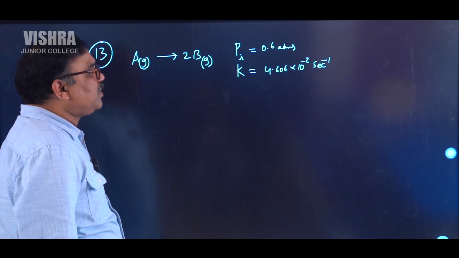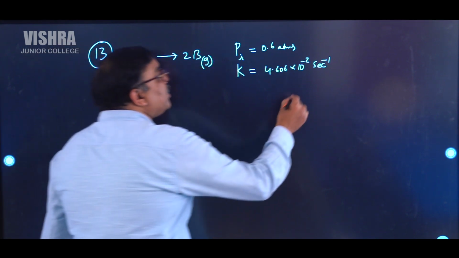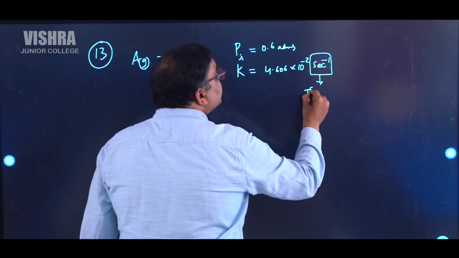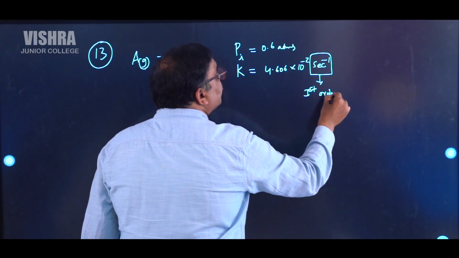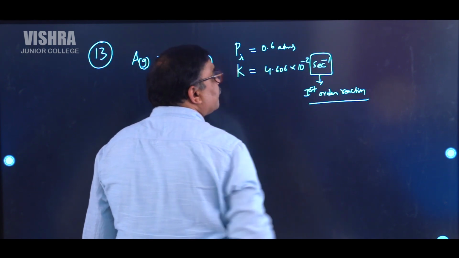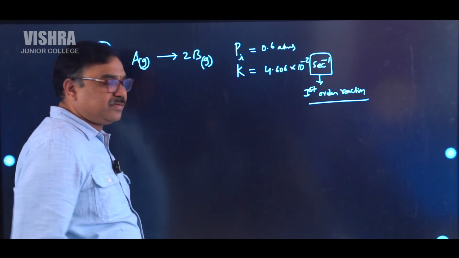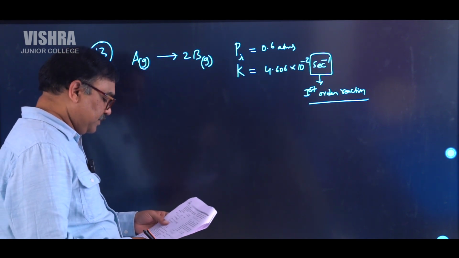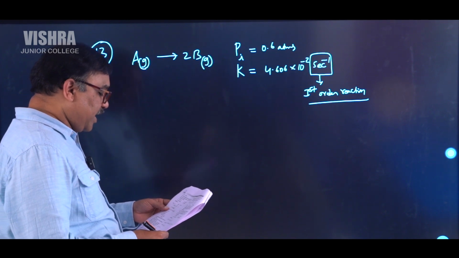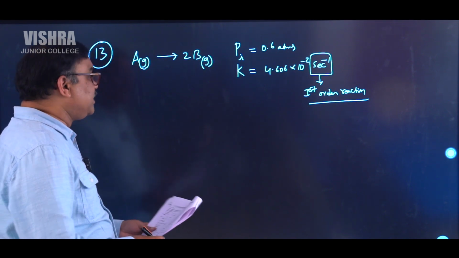Remember students, second inverse means this one is a first order reaction. Find the pressure at 100 seconds.